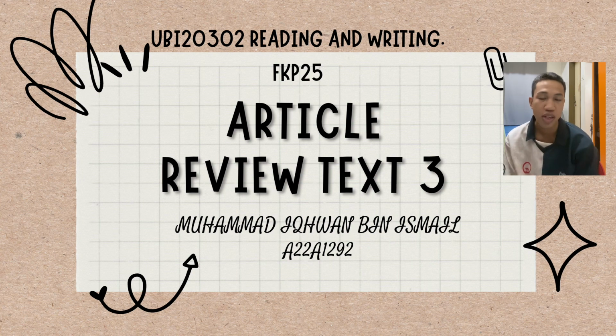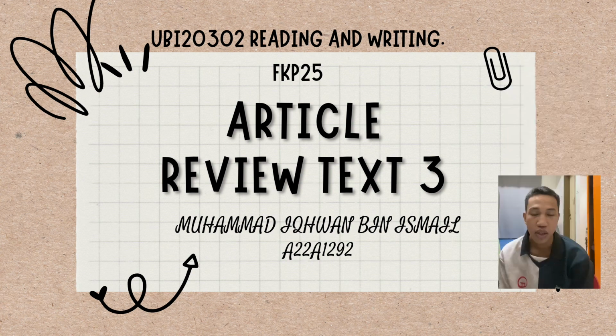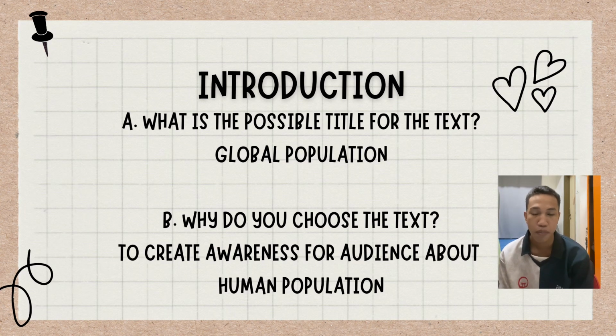Today I'm going to present article review text 3. The introduction has two parts, part A and part B. A. What is the possible title for the text? My answer is global population. B. Why do you choose the text? To create awareness for the audience about human population.